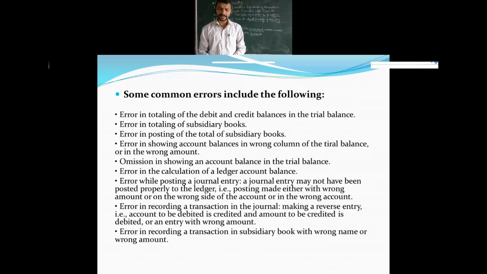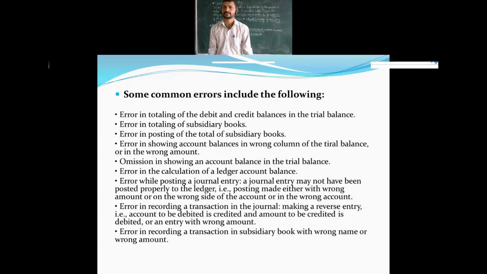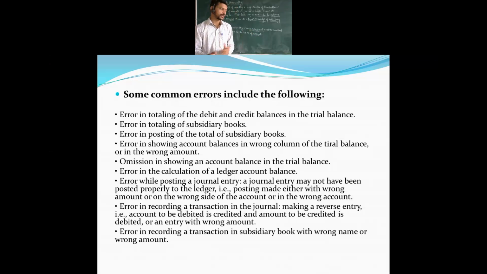See, what happens over here is that when single transactions are taken, only the single transaction balance will be shown. While totaling, some errors may come. Taking the subsidiary books of account, while totaling some of those amounts, if you miss even a total over there, the trial balance total will also miss here.